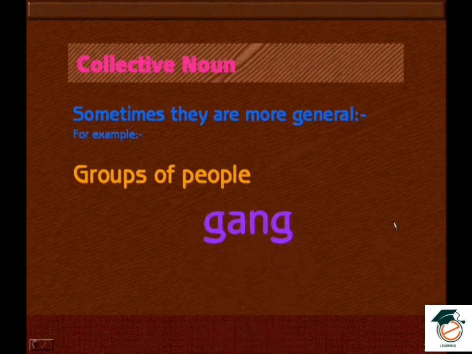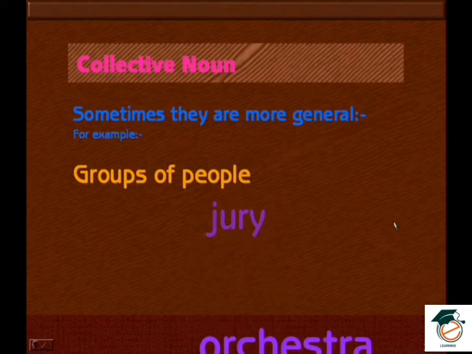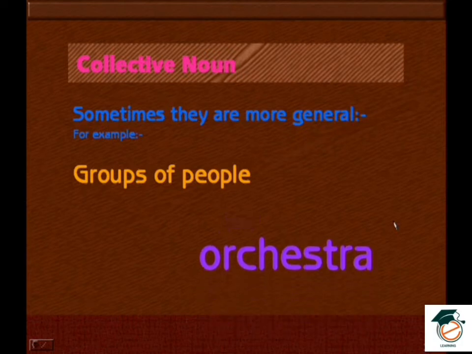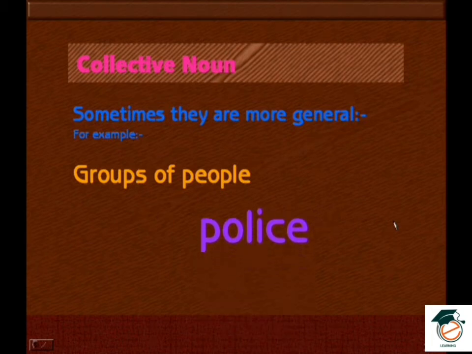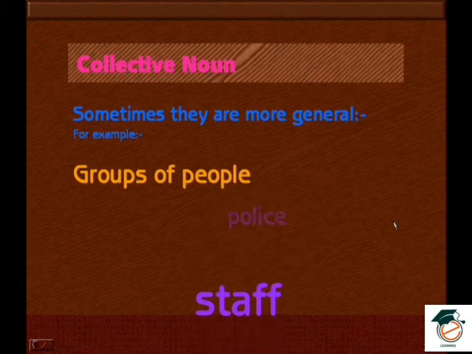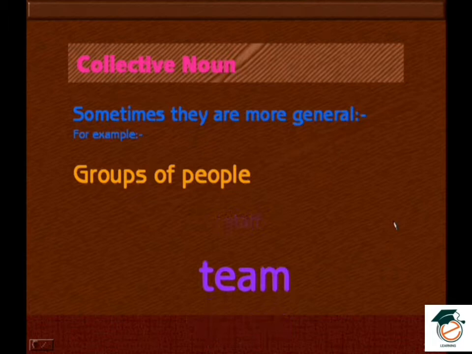Gang. Jury. Orchestra. Police. Staff. Team. These are the example words for a group of people. Different sets of people we call by different names. That is what we have seen now. So this is the example for collective nouns of a group of people.